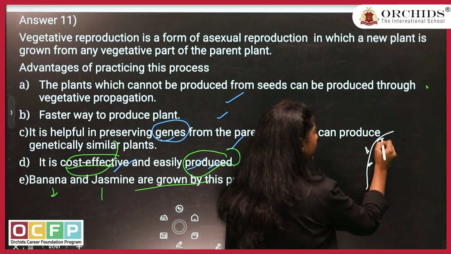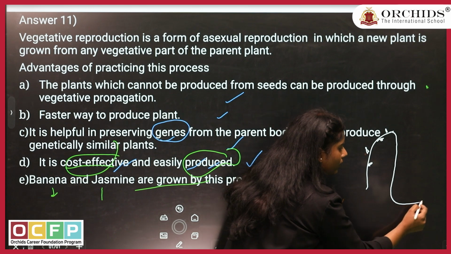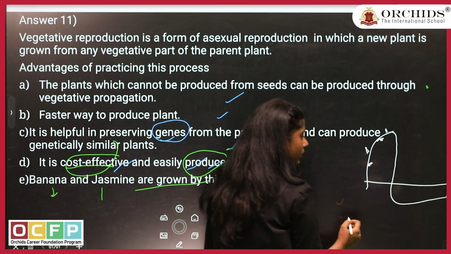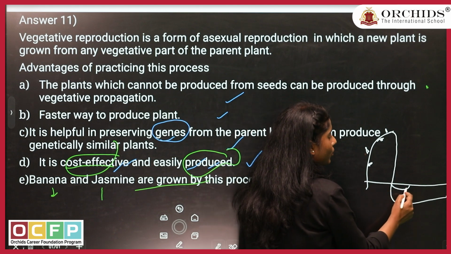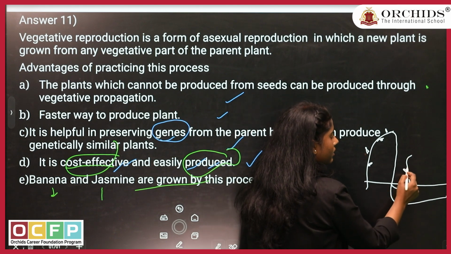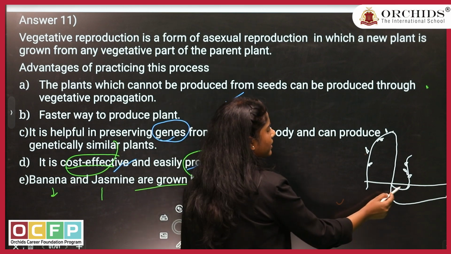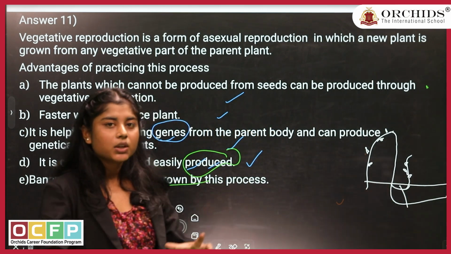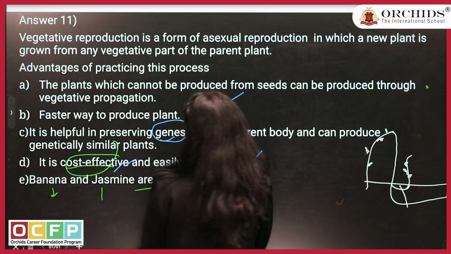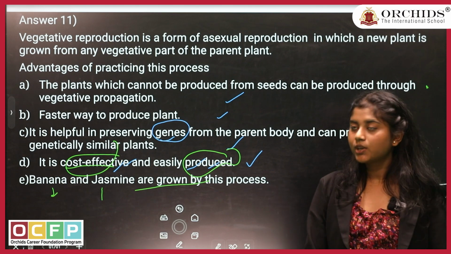It has a lot of flowers over it. With time, the stems will bend and go over the soil, right? This bent part of the jasmine plant will start growing into another jasmine, and when it is mature enough, it will detach itself from the parent plant and start growing on its own. It's an individual plant now. So banana and jasmine are grown by this process of vegetative reproduction.